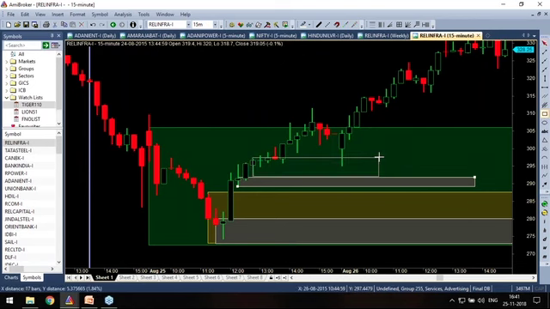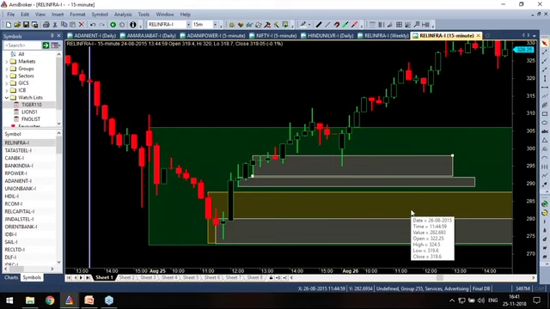Rally, base, base, base, base, rally. This is another zone. A zone will have multiple zones inside. Okay. So in case of positional trading, you have that cushion.